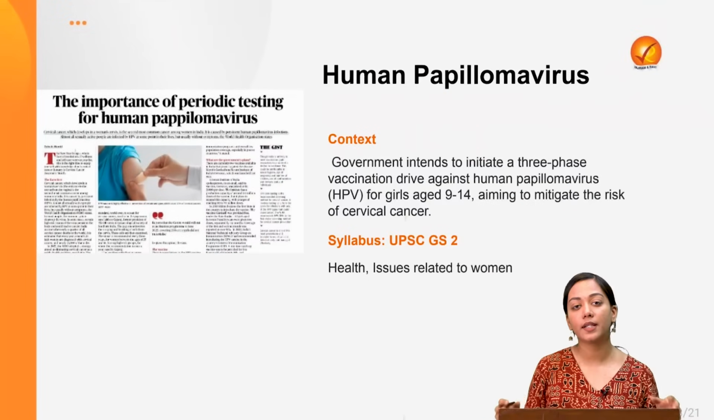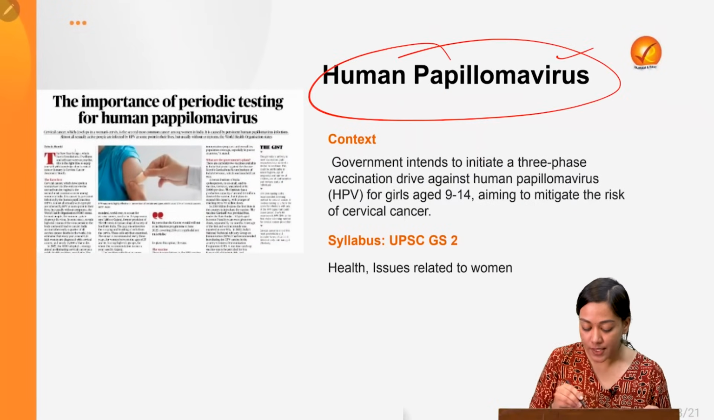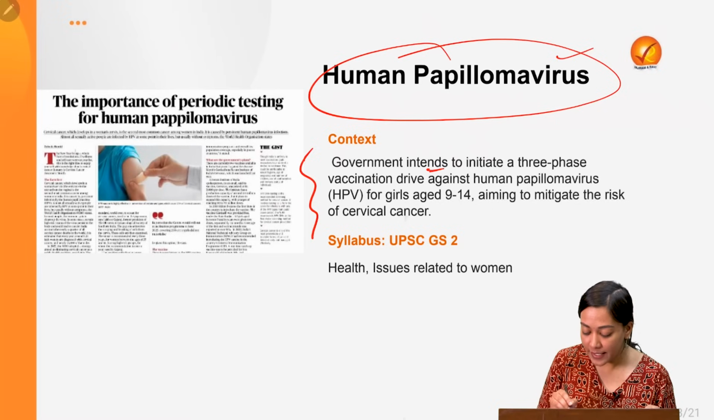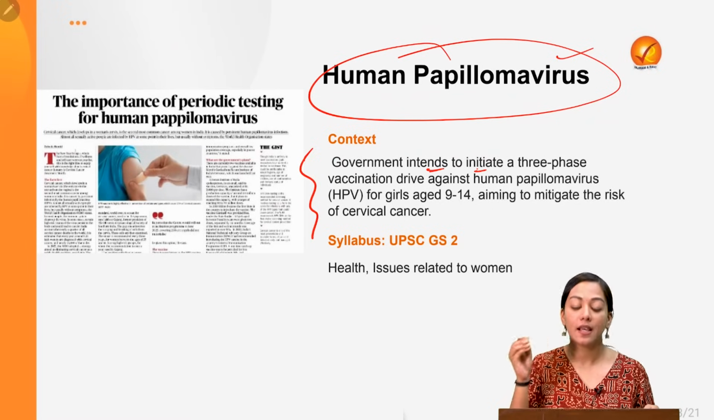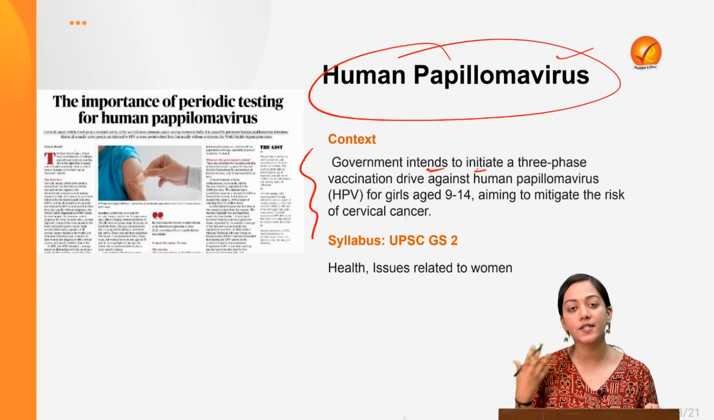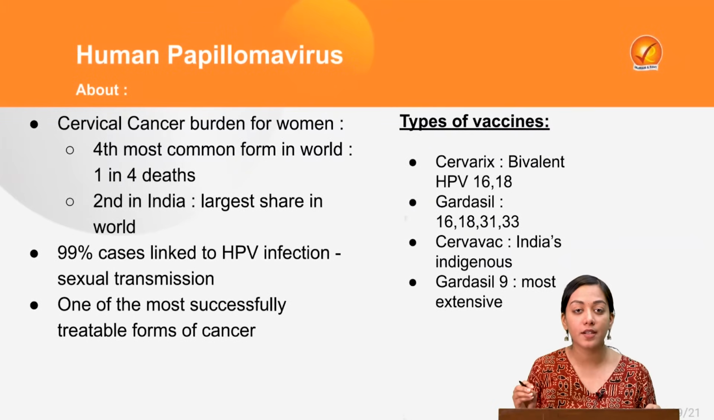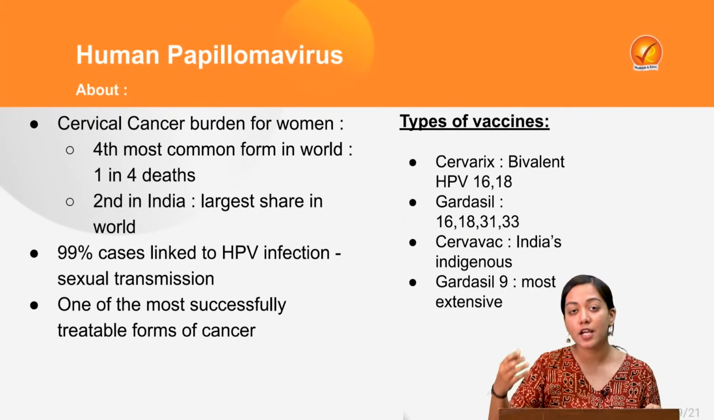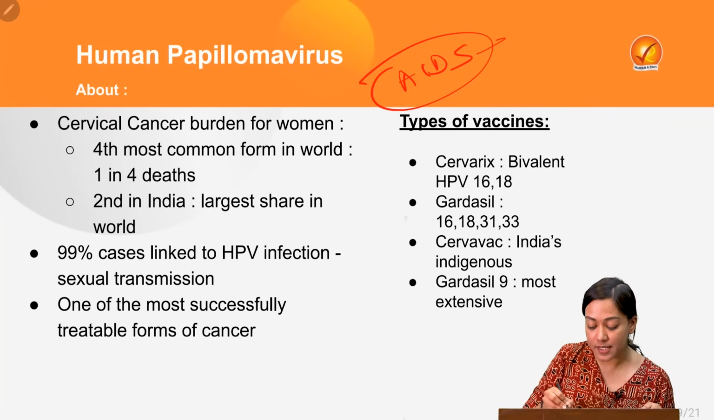Now let's talk about the last topic of the day. This is human papillomavirus. Now this is in news because Government of India intends to initiate a 3-phased vaccination drive against this HPV virus. So what is this virus doing? This virus is responsible for creating cervical cancer, a kind of sexually transmitted disease. Just as how we read about AIDS, acquired immunodeficiency syndrome. This is given by HIV virus.